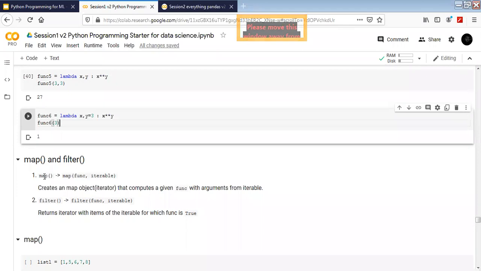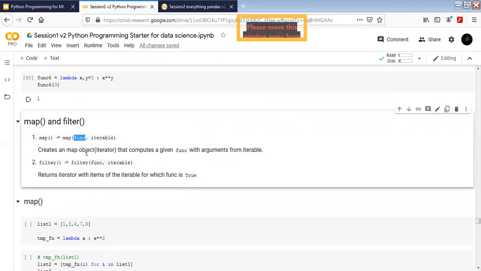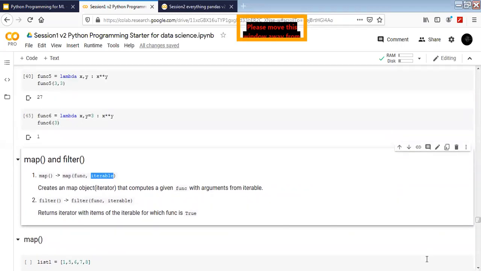So what map does is it creates a map object for us, or an iterator that computes a given function with arguments from the iterable. This is a confusing line, so let's see how it works. Map takes a function and then the iterable. Now tell me, what are the iterables?